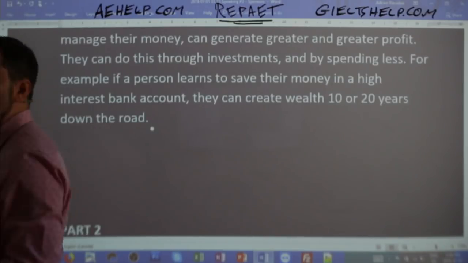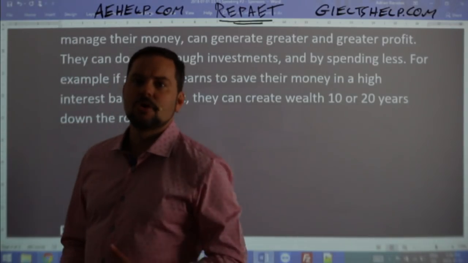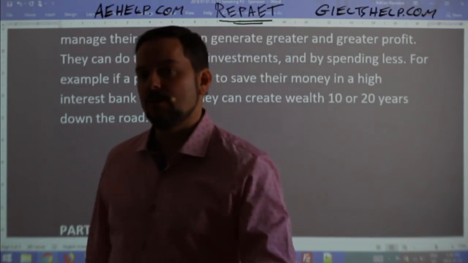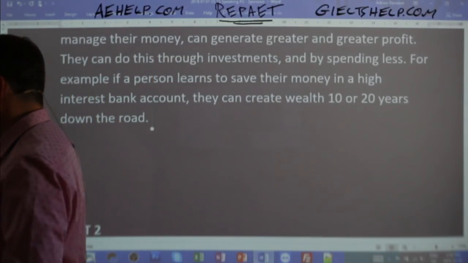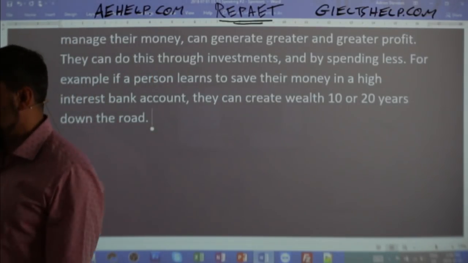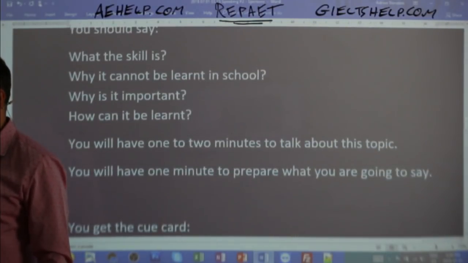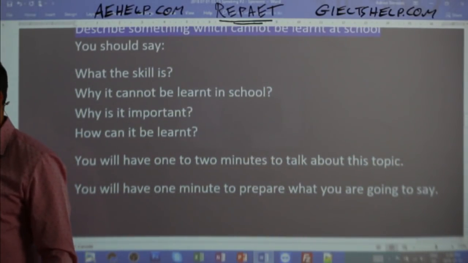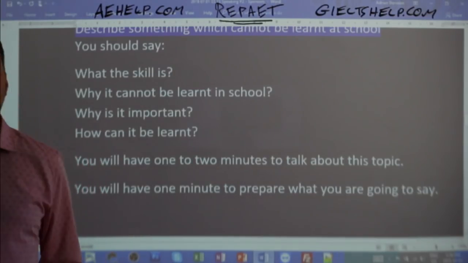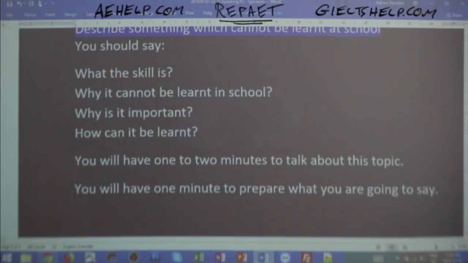All right, what should I do at this point? So, what should I do now? Well, as I've mentioned before, don't forget to look back at the card. So look back at the card, okay? Use your notes and the card, not just at the beginning of part 2, but throughout.